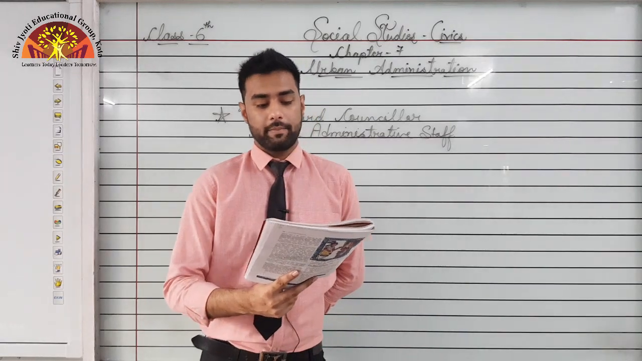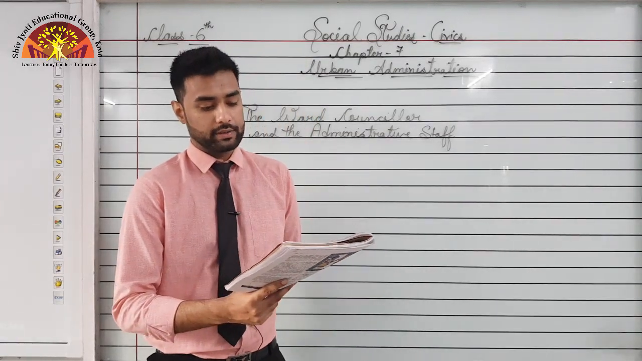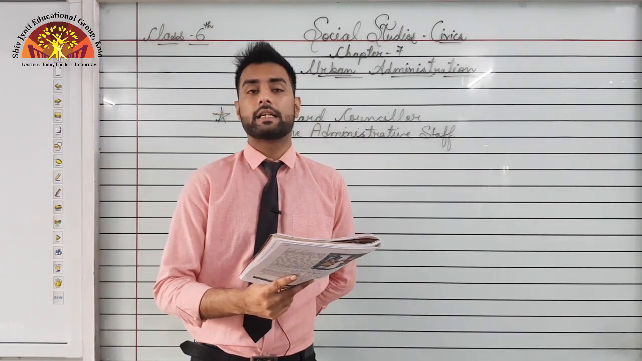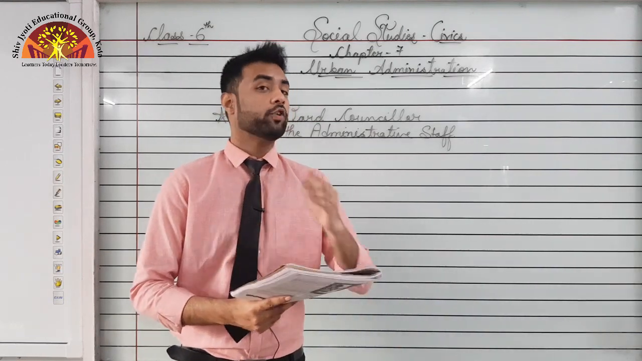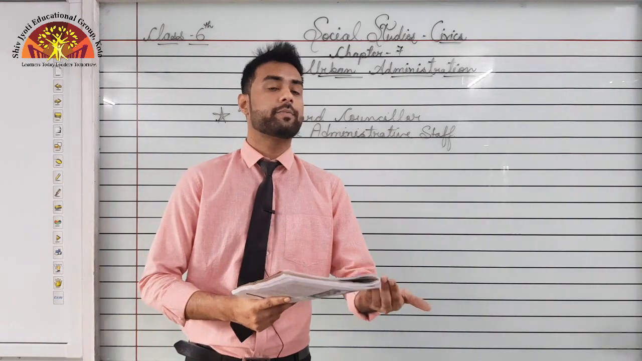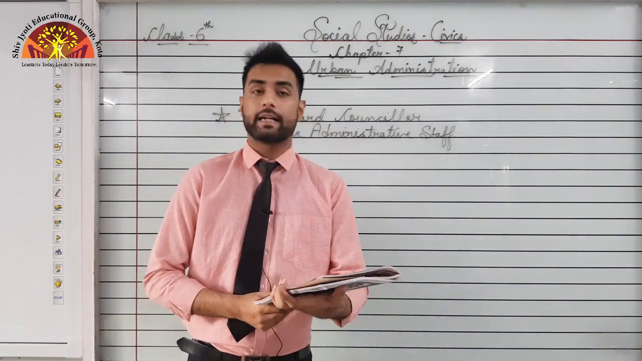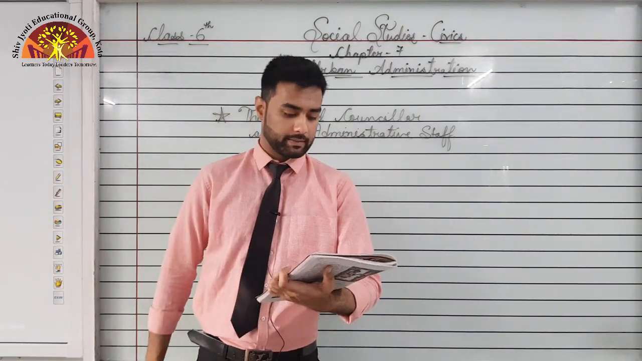While the councillors committee and the councillors decide on issues, the commissioner and the administrative staff implement these. Now the ward councillor will decide what to do, and who will implement this? Who will order this to get done? It will be the collector of that city or district.